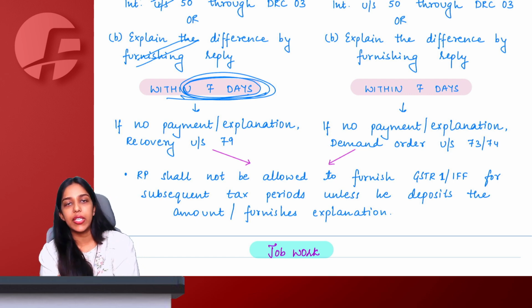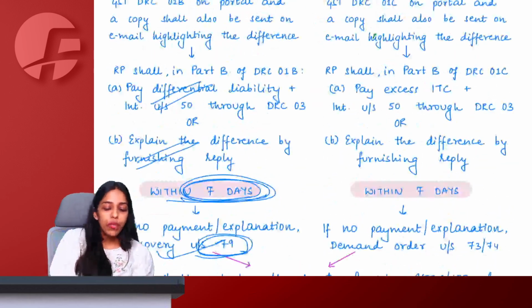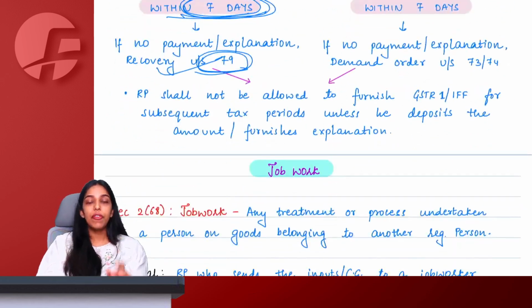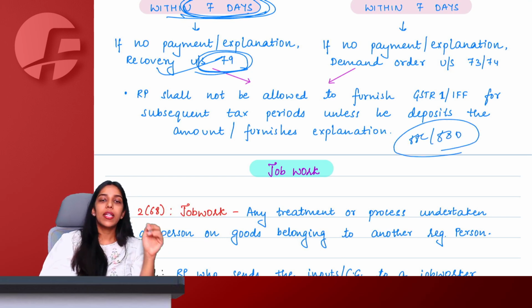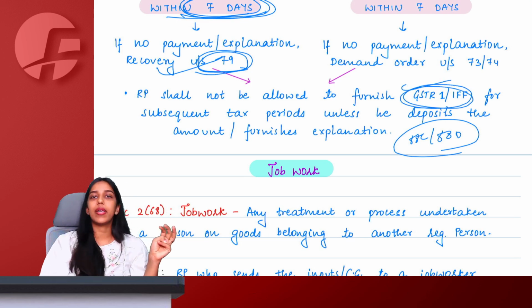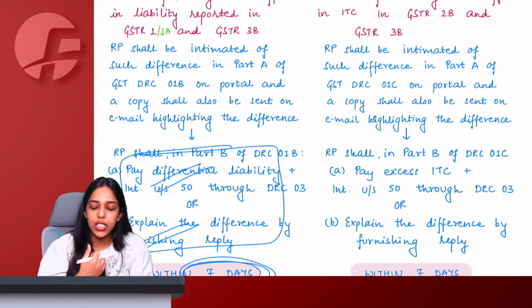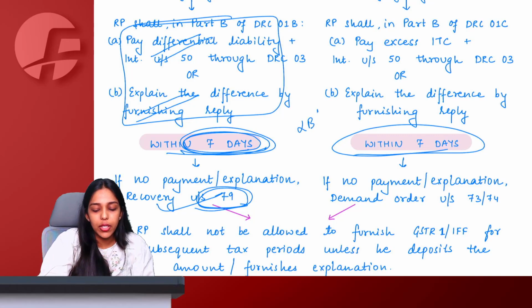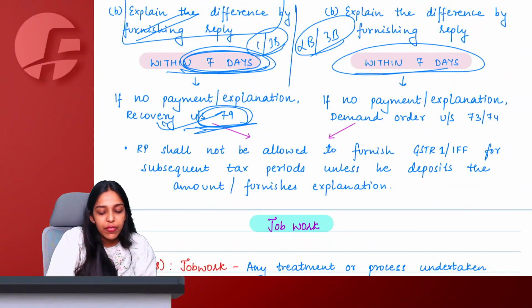Otherwise, straight away recovery, even without giving a demand order, can begin under section 79. And until you reply or pay, before you take any action after getting this intimation, they will freeze your GSTR 1. So today, if I receive an intimation under 88C or 88D, until I give them either an explanation or accept my mistake and make the payment, they will freeze my GSTR 1 and invoice furnishing facility. Right, ma'am. And 88D has the same provisions. Within 7 days, you have to reply. But this is only for the difference between 2B and 3B credit. This is between 1 and 3B sales that I show. And another difference here is, here straight away recovery starts.